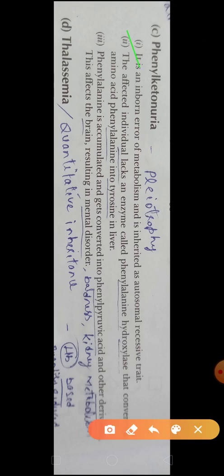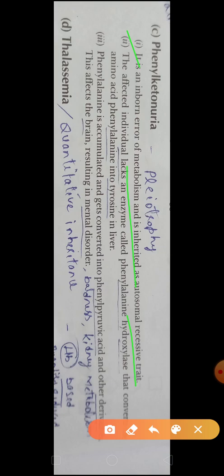Next, number 3, that is phenylketonuria. Children, phenylketonuria is an inborn error of metabolism and that is inherited also as an autosomal recessive trait. So phenylketonuria occurs on the autosomal chromosome, not on the sex chromosome, and it is a recessive trait. It is not dominant. It is found in some generations only, not all generations.